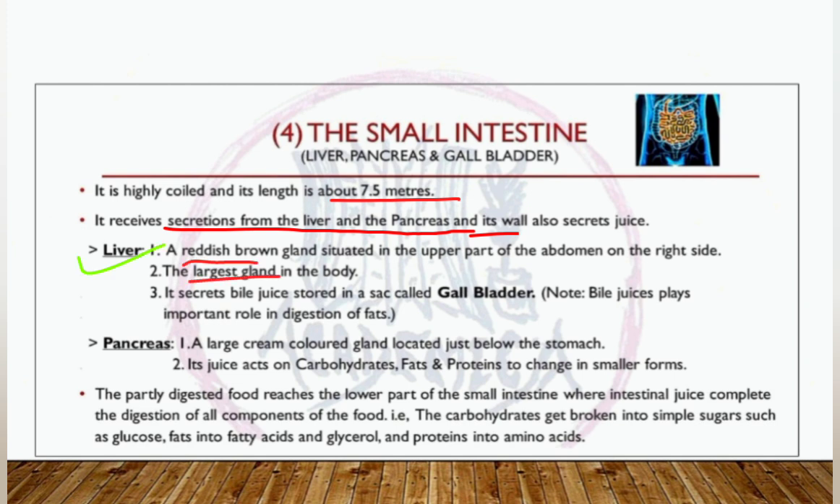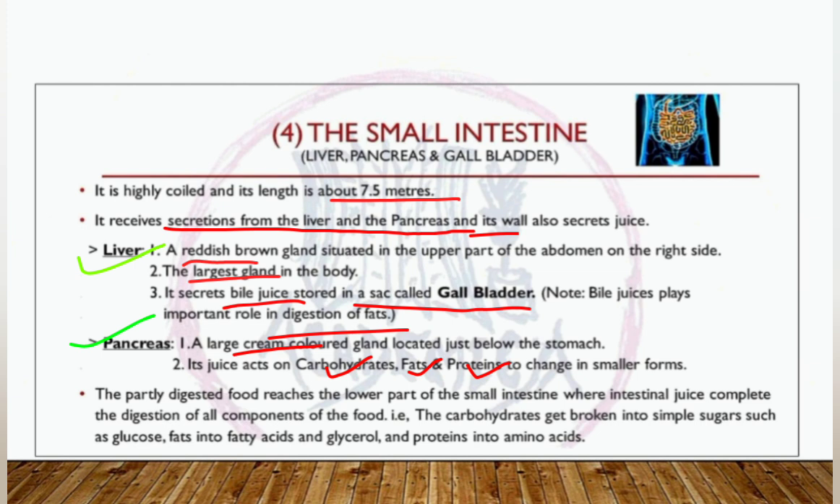Liver, a reddish brown gland. It is a gland situated in the upper part of the abdomen on the right side. The liver is called the largest gland in our body, and it secretes bile juice, stored in a sac-like structure which we call the gallbladder. It plays an important role in the digestion of fats. Okay. Now the pancreas. It is a large cream-colored gland located just below the stomach, and its juice acts on carbohydrates, fats, and proteins to change them into smaller forms.